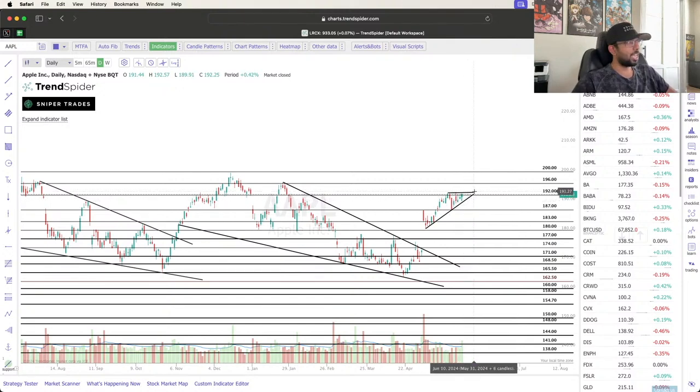Kind of shows strength, and we closed above 192. It looks like a bullish bull pennant, right? Where any kind of break of the upper trend line, we are going to see 196 and 200 on Apple in the next couple of weeks. So we do have the 200 calls. The trade idea for the week is 195 calls though, which triggers at 192.